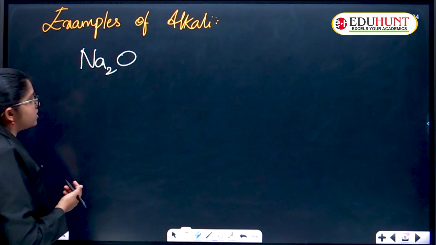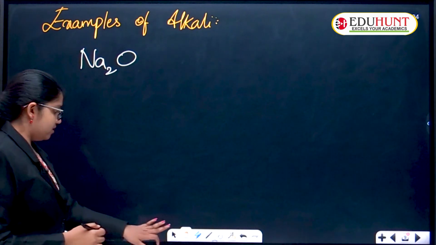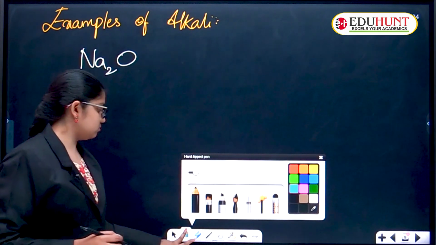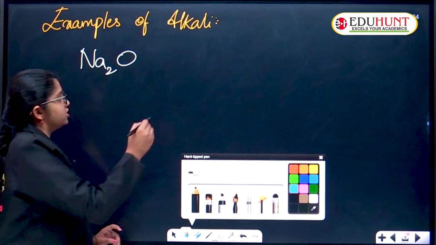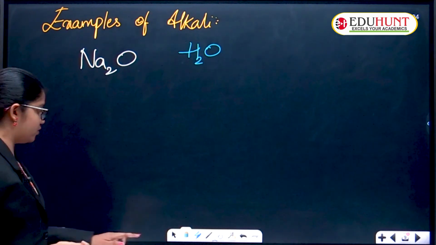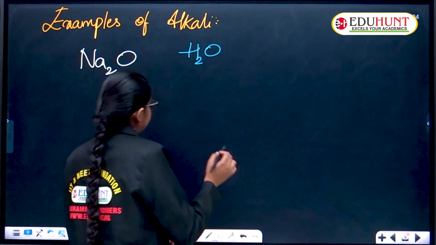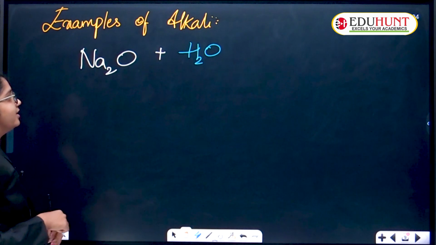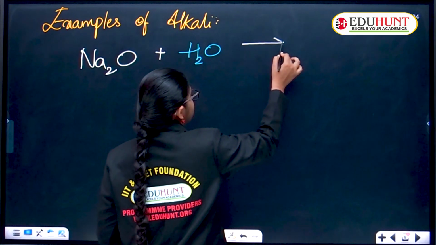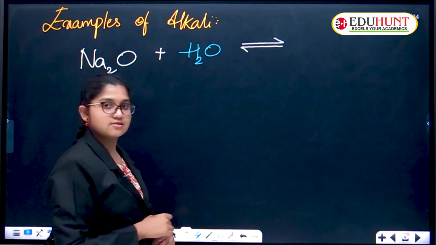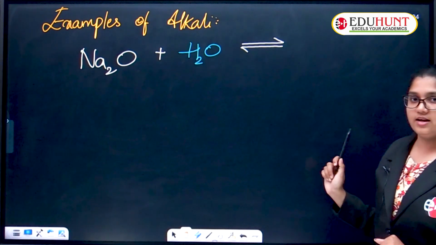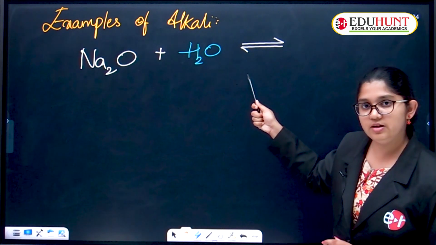How is this sodium oxide reacted? It reacts with water, very good, because soluble bases, the alkalis, dissolve in water. So here we have to add these things. Sodium oxide and water gives rise to, it is a reversible reaction. Double arrow mark means reversible.